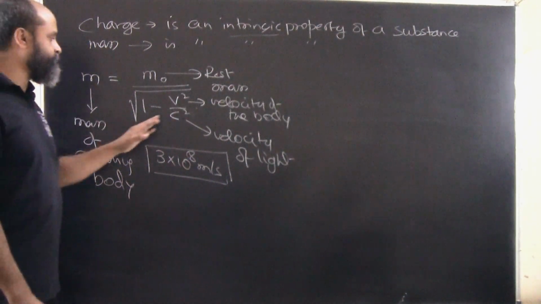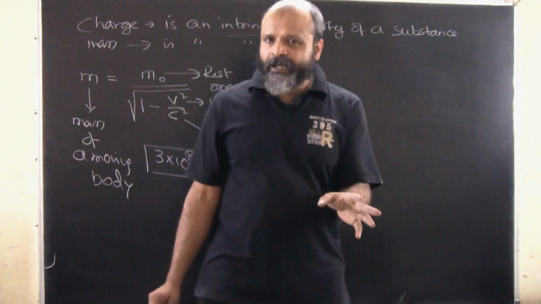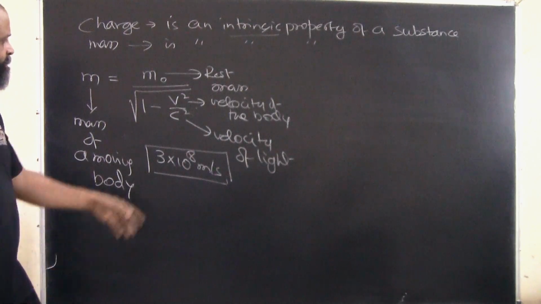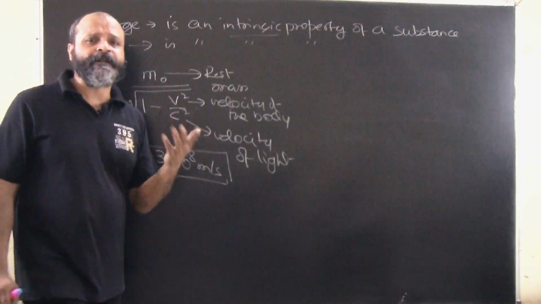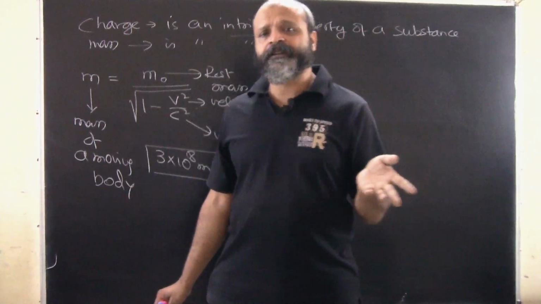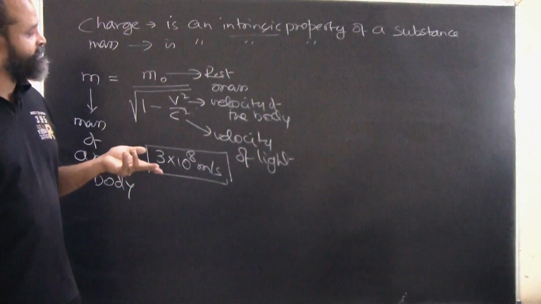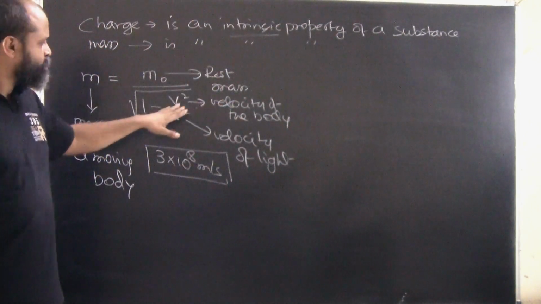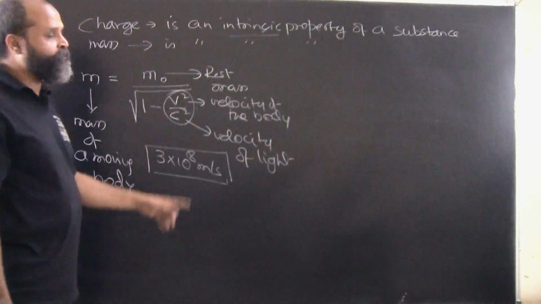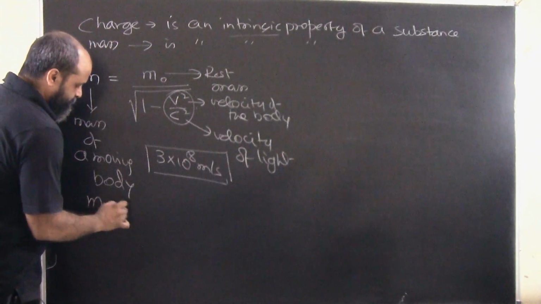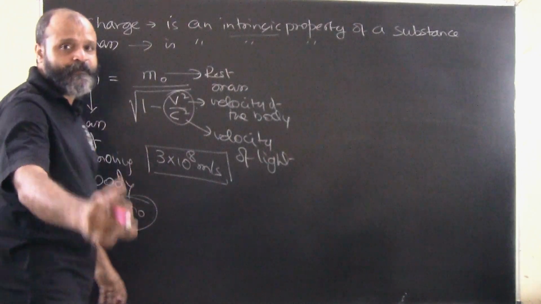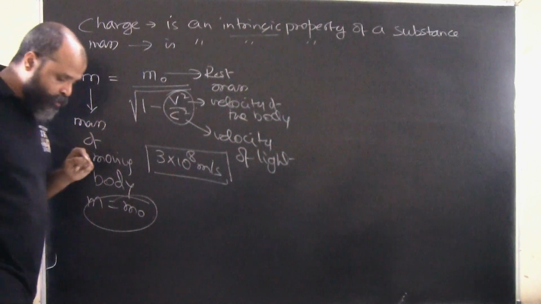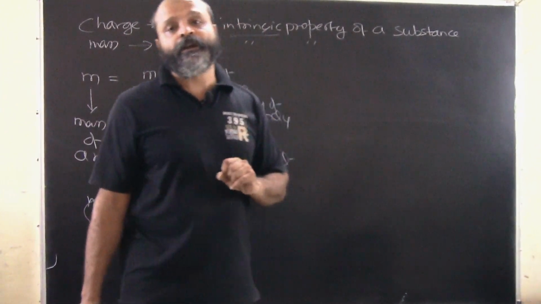What happens here is that this is so small in our day-to-day life. V will be 10 meter per second, 20 meter per second, 100 meter per second, at the most 1000 meter per second. But C is to the tune of 10 to the power of 8, and we are squaring it. So this term more or less becomes 0. If it becomes 0, then obviously mass becomes equal to rest mass. This is what happens in day-to-day life, but this is how there is a scope of the mass getting changed for a moving body.